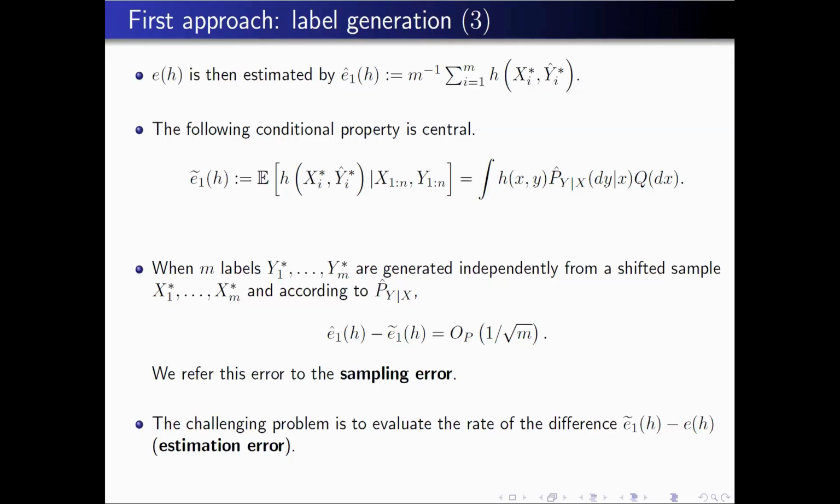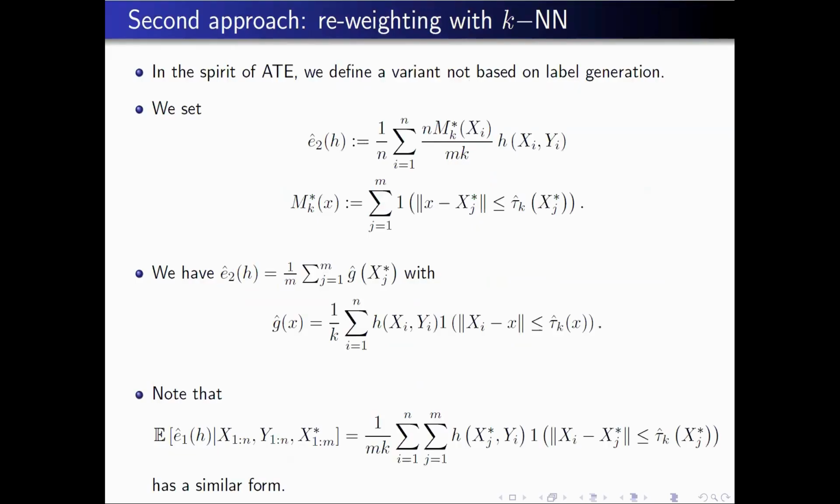What will be more difficult, the challenging problem, is to evaluate the rate of the difference between E tilde and the expectation that you want to estimate. This is called the estimation error, and previously we called this a sampling error. So the main point is to evaluate the estimation error. We can also define another approach.